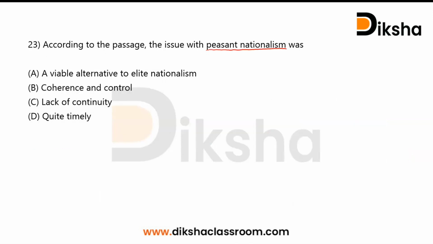So in this question there is an option, lack of continuity. That is what peasant nationalism was. So the issue with peasant nationalism was lack of continuity. The correct answer will be option C.